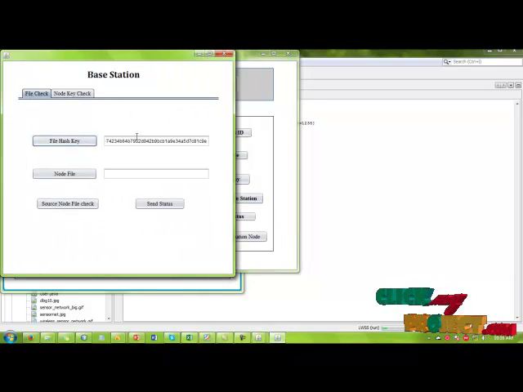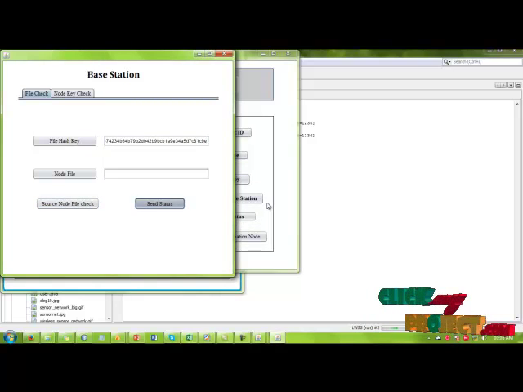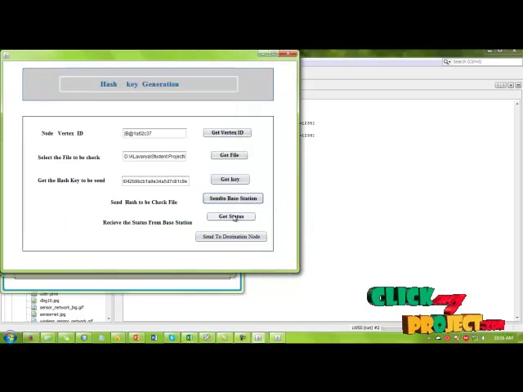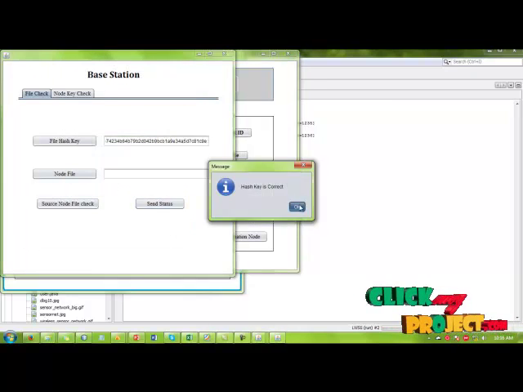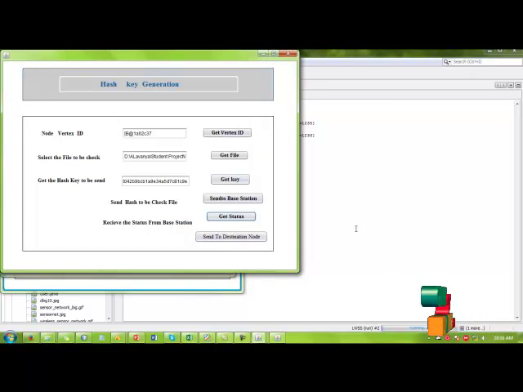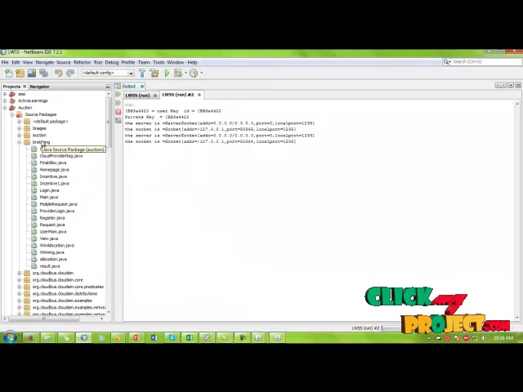Now the base station gets the file hash key. Here also they verify it. If the hash key is correct, it sends the information onward. Here we get the status. After that, before we send to the destination node, first of all we turn this on.